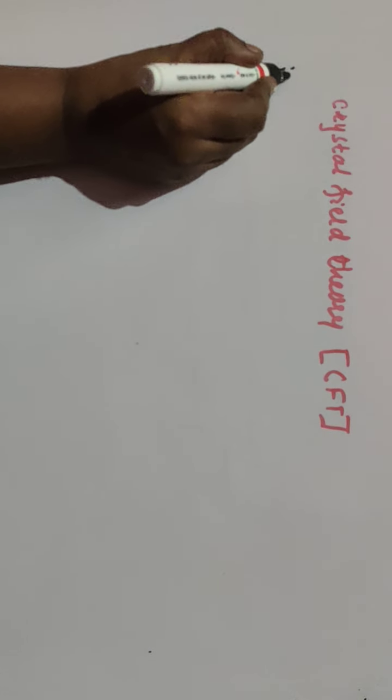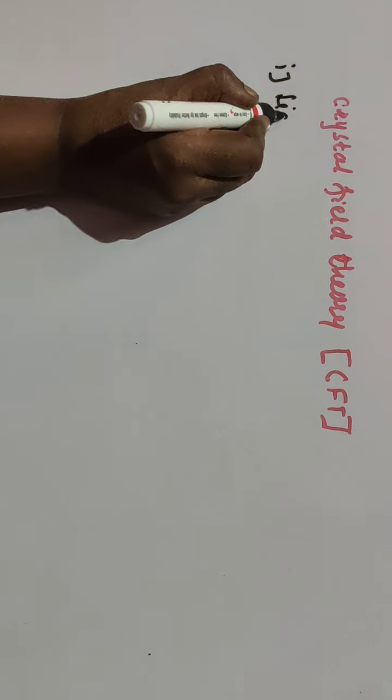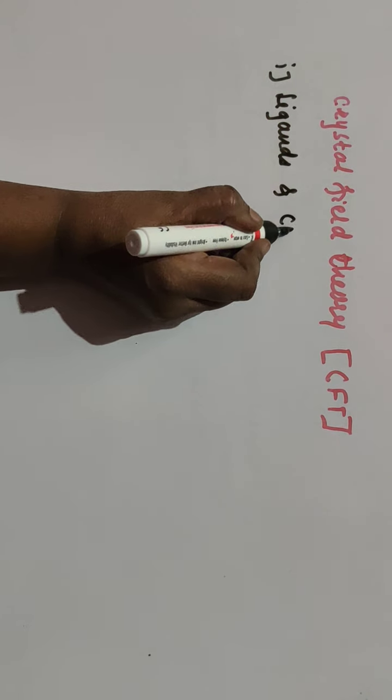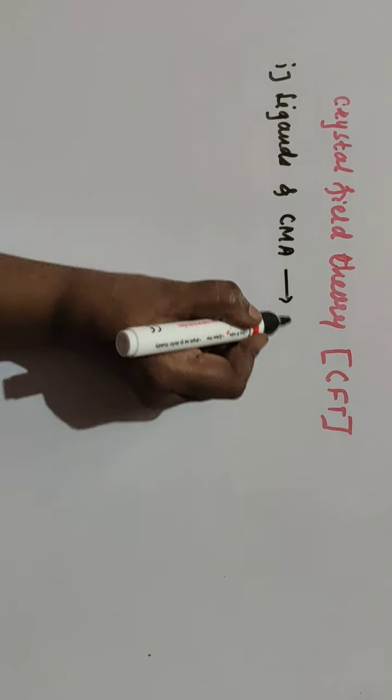So let us see what is a crystal field theory. According to crystal field theory, the ligands and central metal atom are connected with each other by ionic bond. I'll write here, in between ligands and central metal atom, there is an ionic bond.